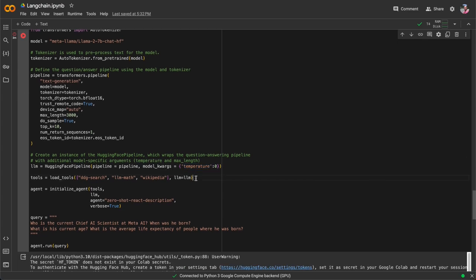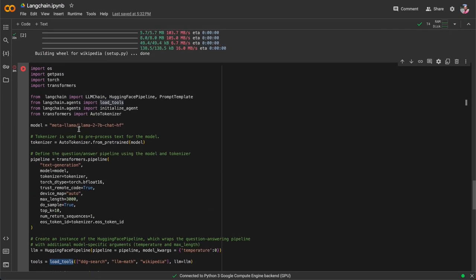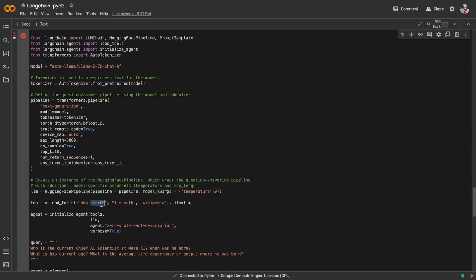And here is where the magic happens. Using the load_tools function from LangChain agents, I will be passing the predefined tools. These are predefined tools for math, Wikipedia, and DuckDuckGo search. And using these tools, I'm not going to define any sequence.